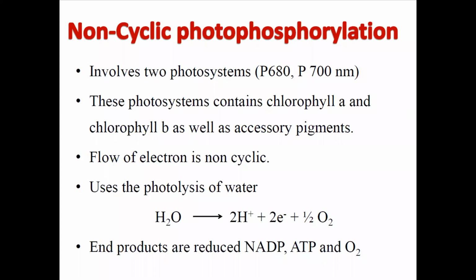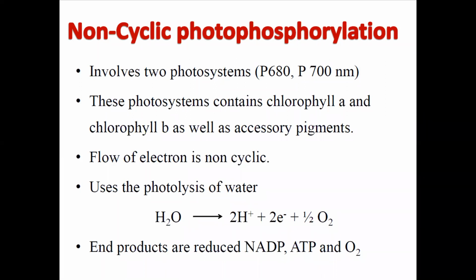These photosystems contain chlorophyll A and B as well as accessory pigments. The flow of electrons is non-cyclic, so they cannot move on to the next step after consumption of any electrons. It uses the photolysis of water, so water is broken down into hydrogen and electrons.